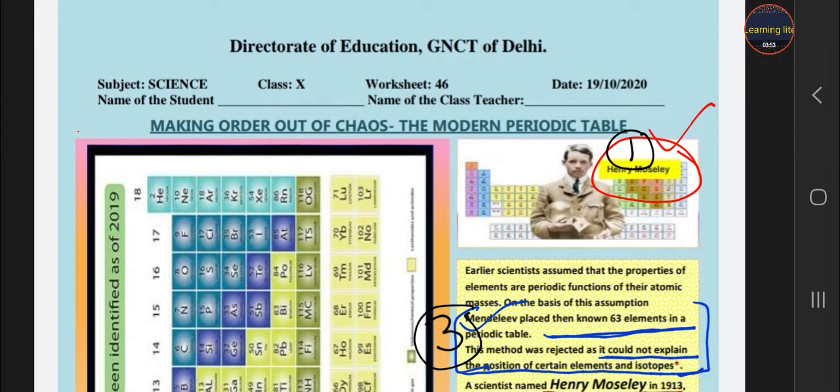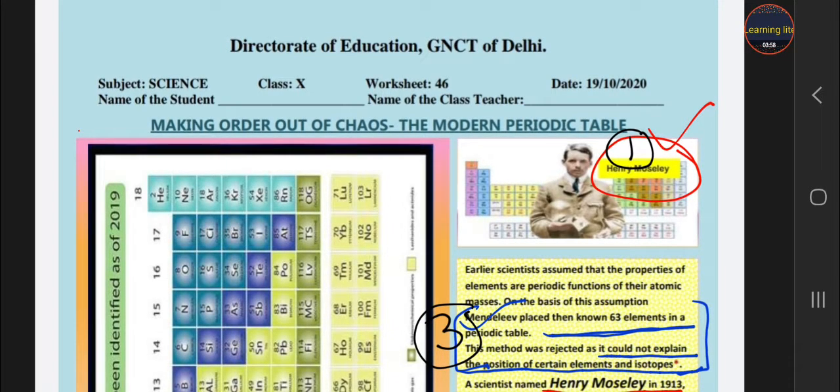Today is the introductory worksheet, only the introduction of the modern periodic table.